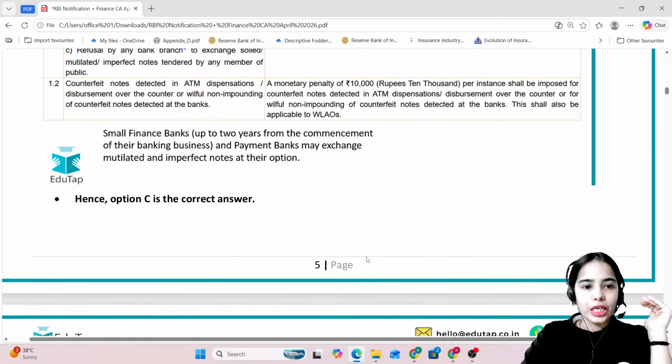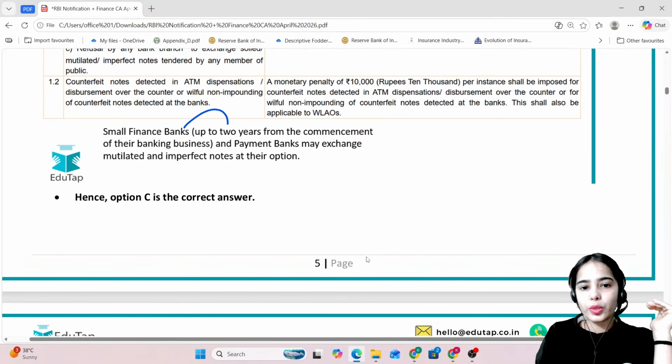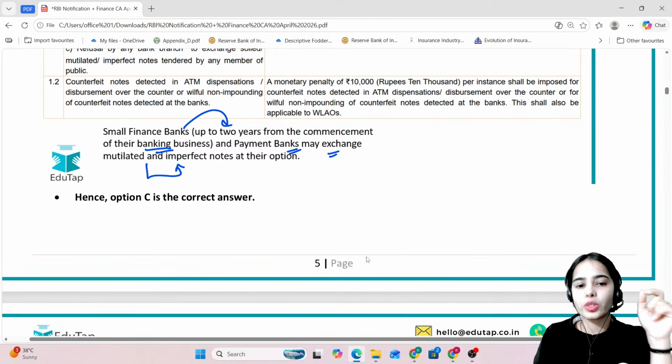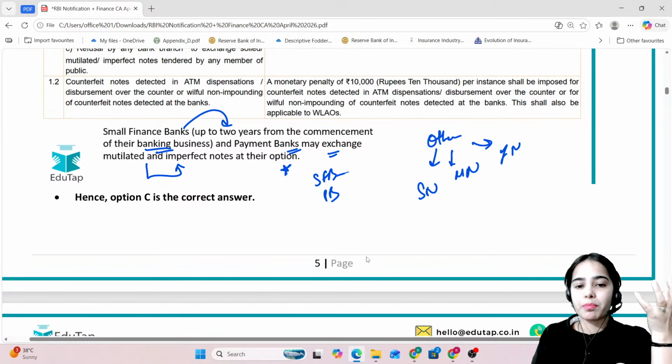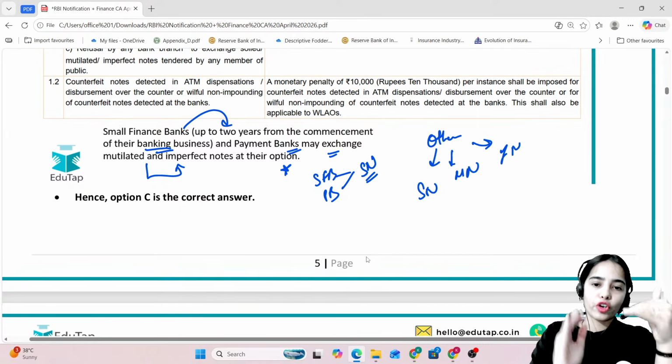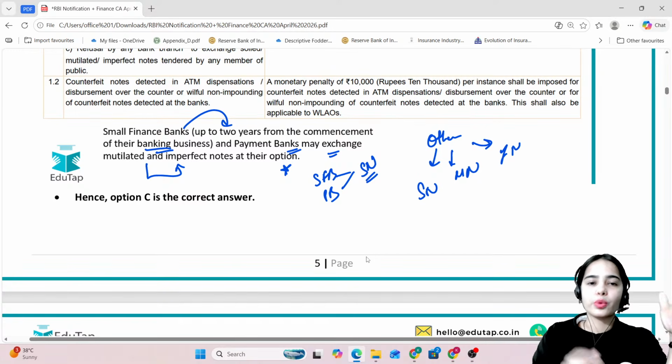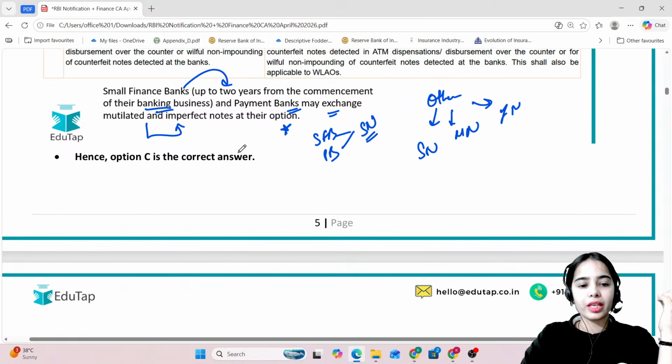Now, the small finance banks, up to 2 years from the commencement of their banking business, and payment banks, they may exchange the mutilated and the imperfect notes at their option. But for the other banks, it is compulsory to exchange the soiled notes, mutilated notes, and the imperfect notes. For the small finance banks and the payment banks, it is compulsory to exchange the soiled notes, but for the mutilated notes and the imperfect notes, there is no compulsion for them.